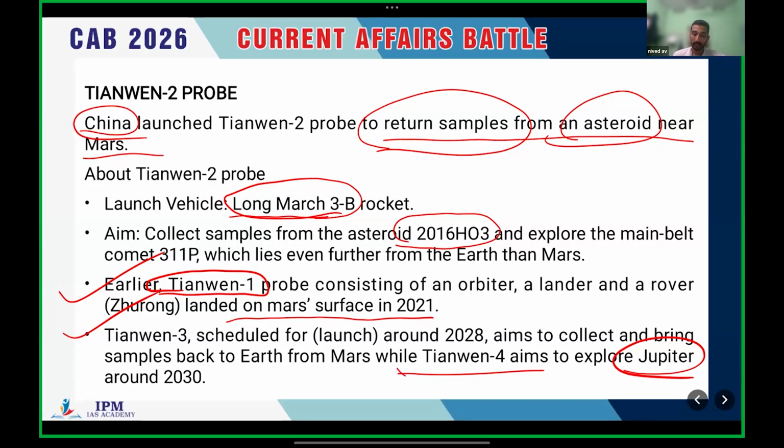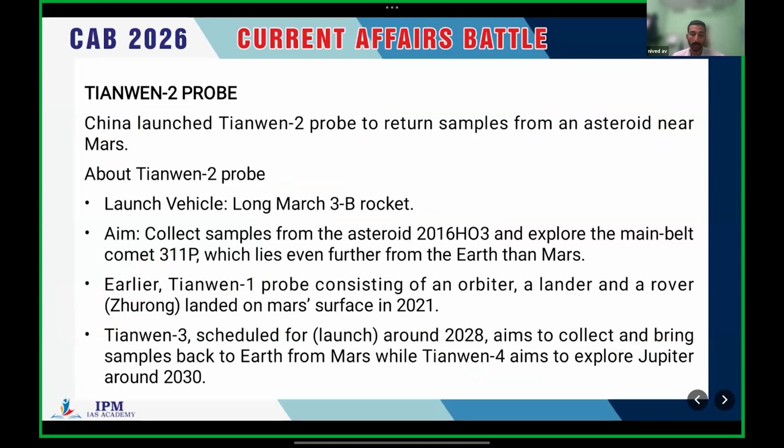Clear? Please keep this information in mind. UPSC has a habit of asking about important space missions of different countries. So if you go through the previous year questions, you will understand these ideas.